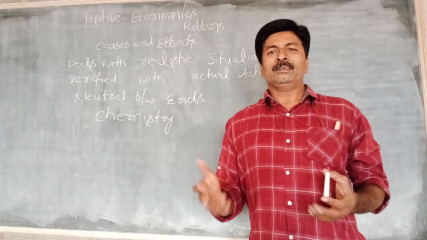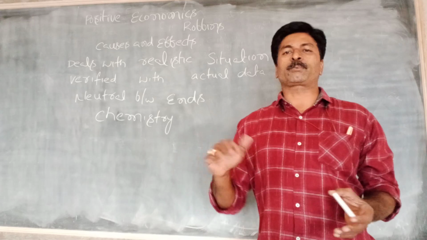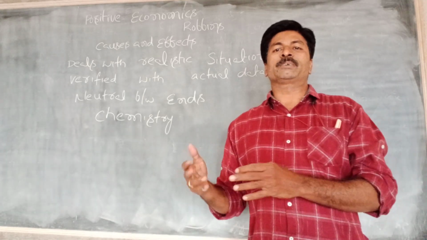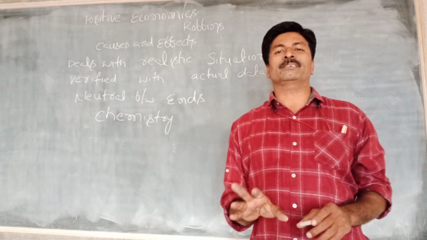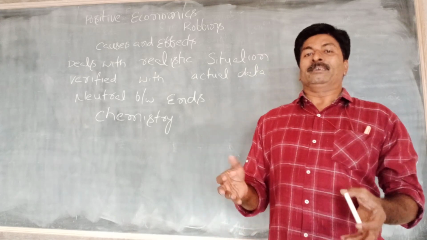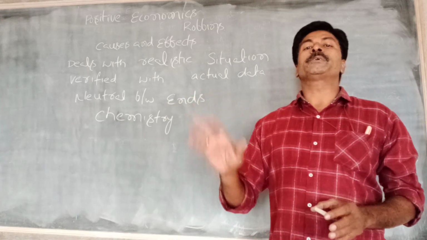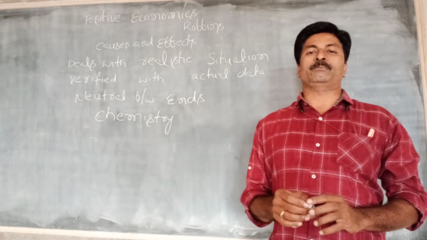Generally, economics is both an art and a science. Some economists explain that economics is an art, some explain that it is a science, but actually economics is both art and science. Again, economics is either a positive science or a normative science, either positive economics or normative economics.